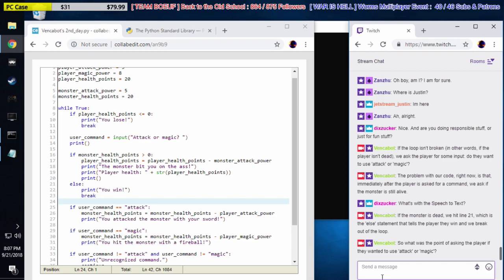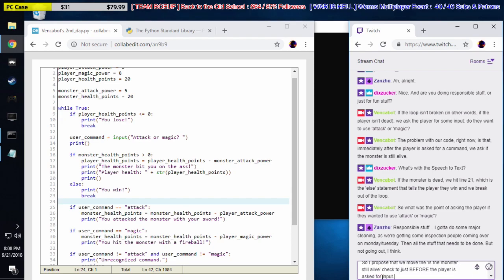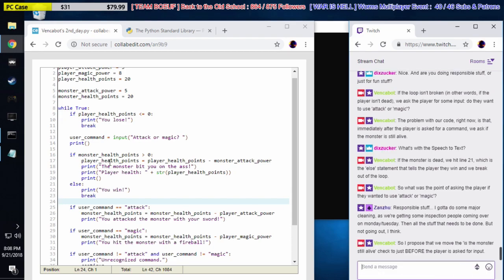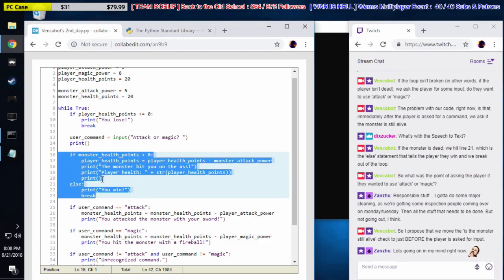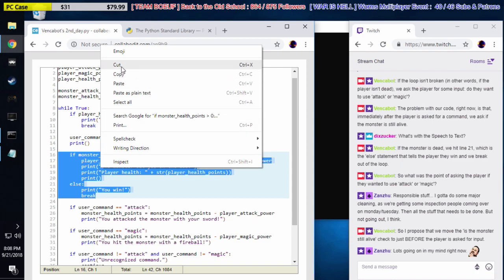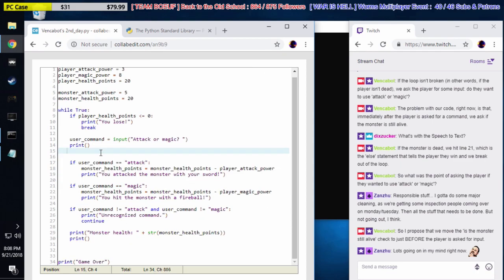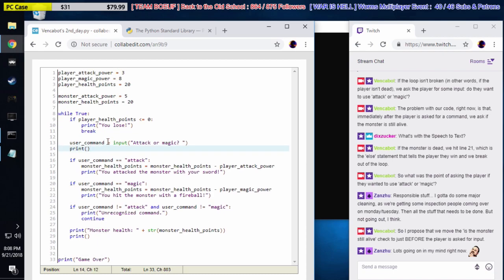So here's what we're going to do. I propose that we move the is-the-monster-still-alive check to just before the player is asked for input. Okay? So that means I'm going to just take this code here and put it right here.